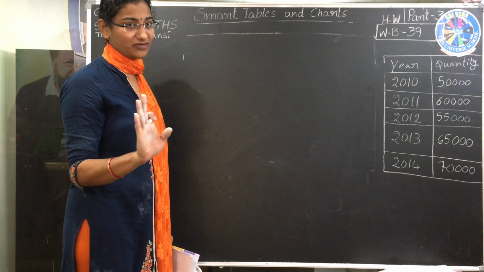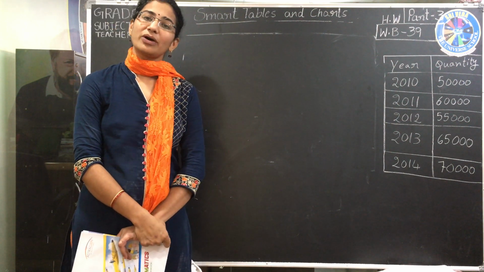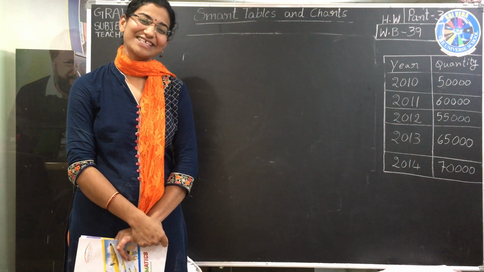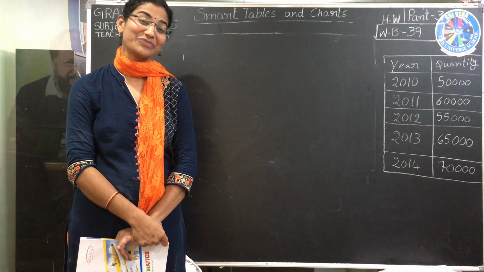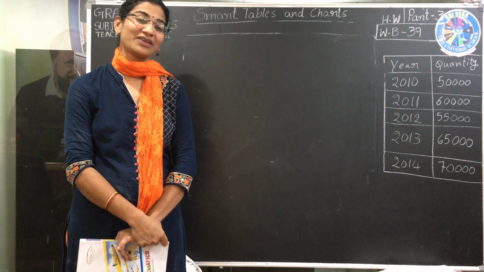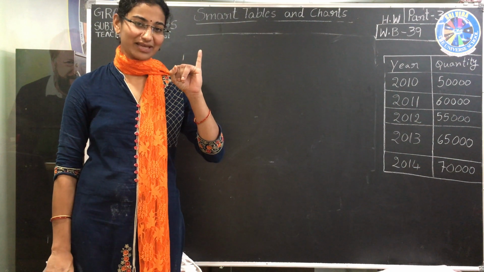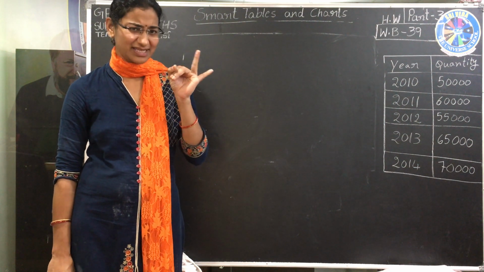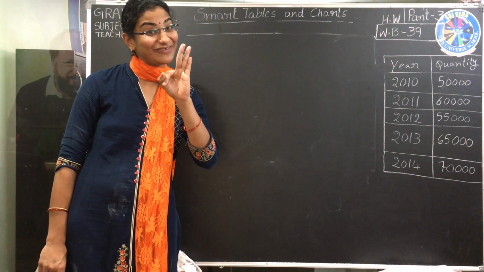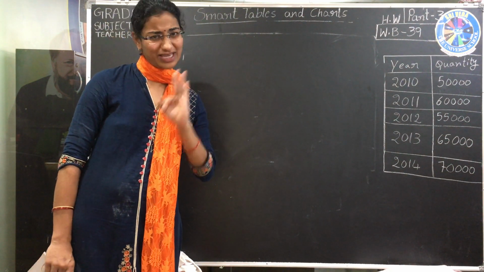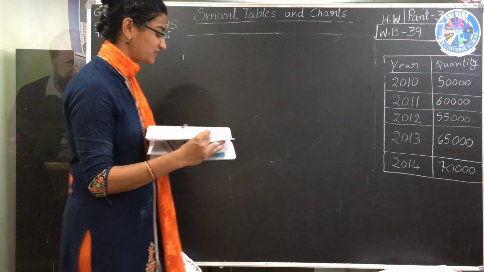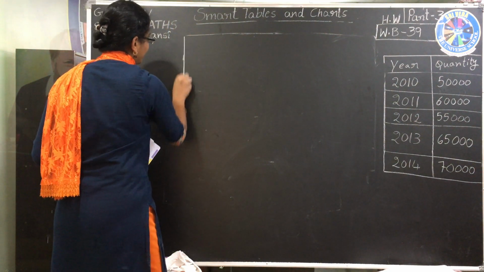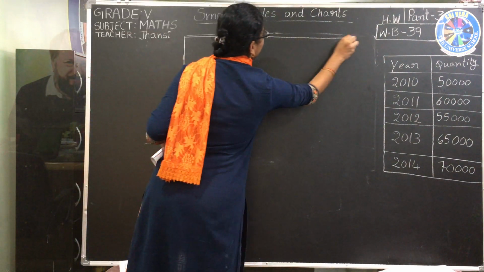Listen carefully. While drawing a pictograph, 3 things we should mention. In the previous class I explained: the title of the table, the types and information, and at last, the key we should mention. Using that key only we can draw the pictograph. So first take a table, like a pictograph table.